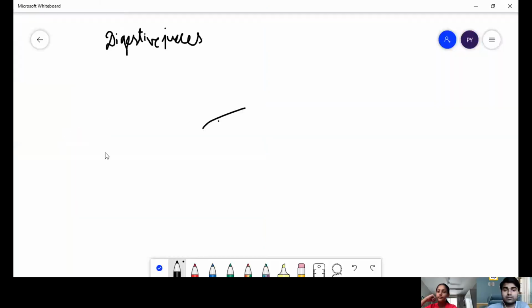Okay, so I'm sharing the whiteboard with you. Can you see the whiteboard, Vishruti? Is the whiteboard visible? Oh yeah, now I can see. Okay, fine.